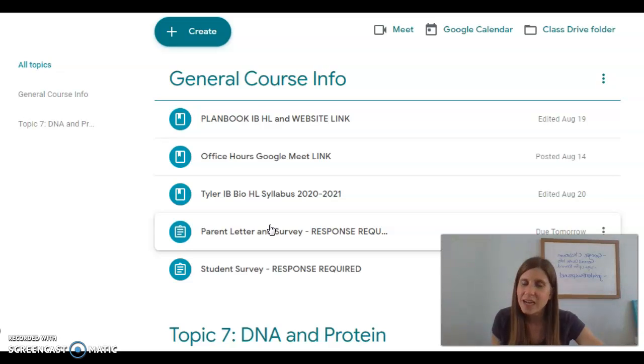So Remind is a free text messaging app that I will use for when we do additional labs or activities in this class. Since this is science, I highly believe that any type of hands-on activity is going to solidify their knowledge, and it's what makes science fun, learning through experimentation. I will demonstrate every single lab or activity that we do via our Meets or a pre-recorded video. However, it's a lot more fun if they can also do it at home.